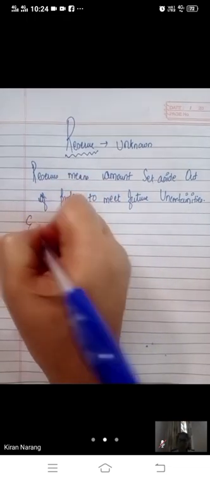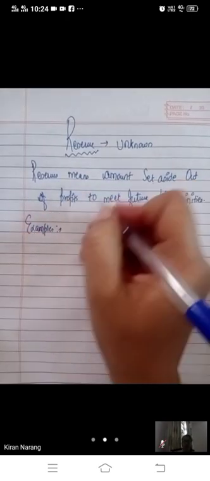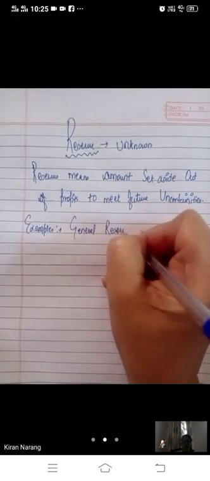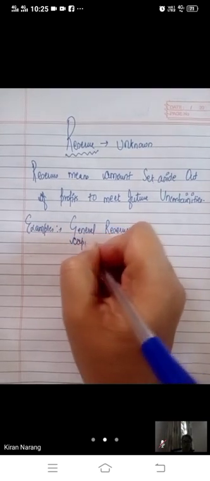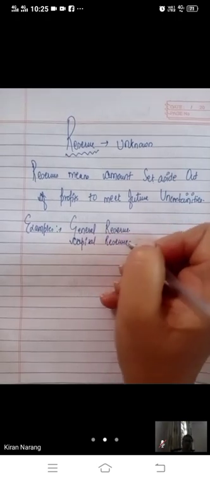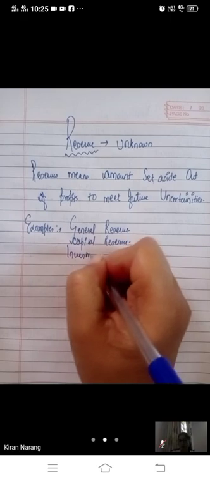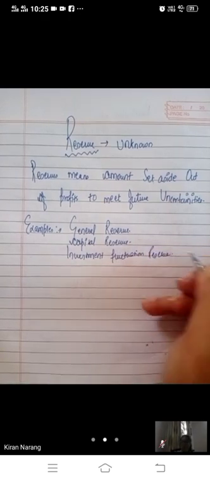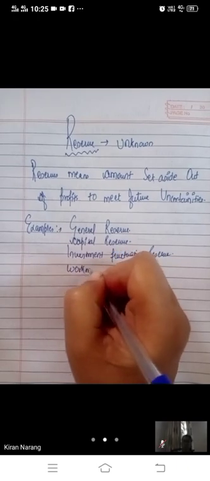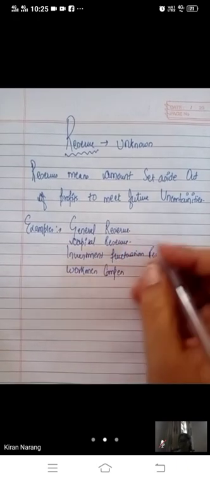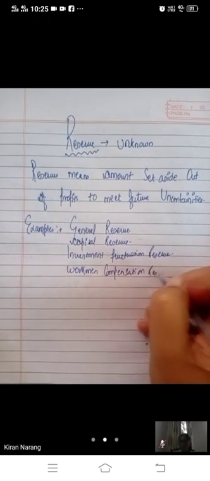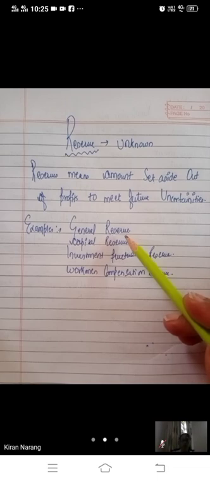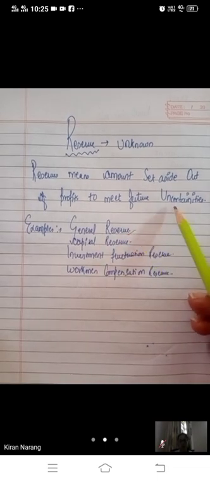Few examples of reserve: general reserve, capital reserve, investment fluctuation reserve, workmen compensation reserve, etc. When we are earning profit, from that profit we are keeping some part for unknown liabilities, for future uncertainties.